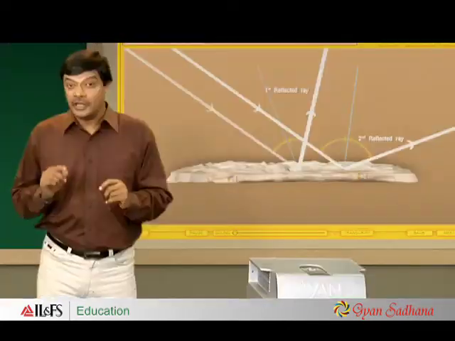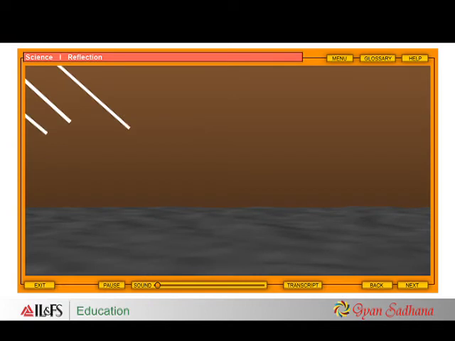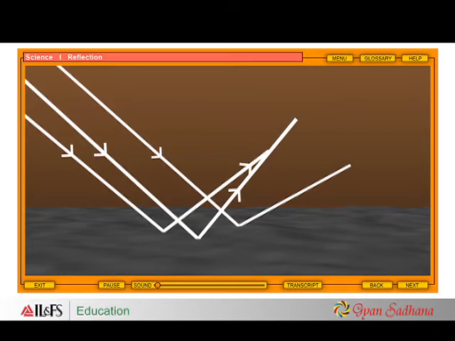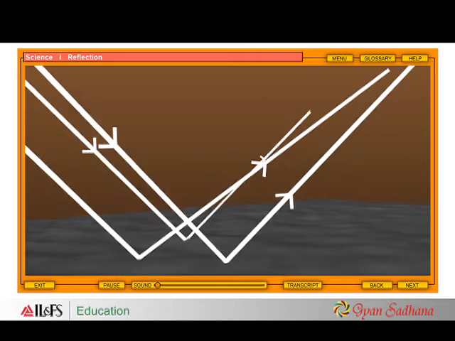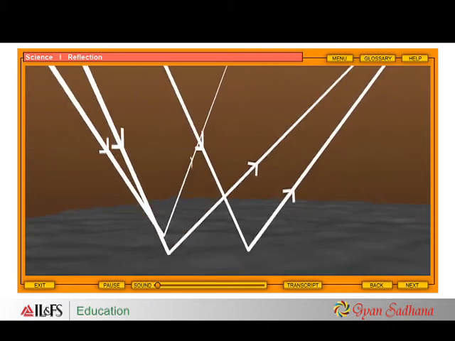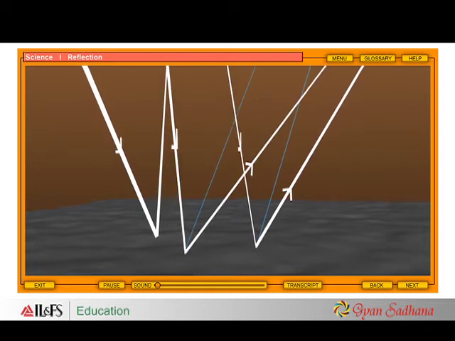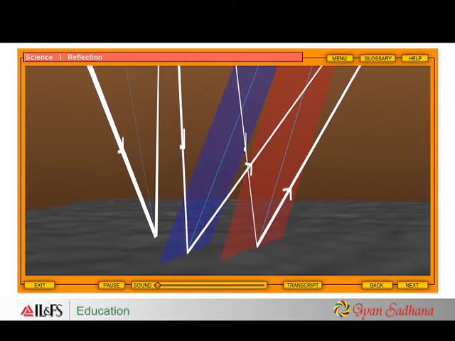No, it is not. In fact, if you see carefully, the incident rays are all parallel and concentrated in a beam. But see, none of the reflected rays are parallel to one another. All the reflected rays are going in different directions. When individual rays of light reflect off any rough surface, they travel in different directions. The reason is that on a rough surface, the normal line at the point of incidence is different for different rays.